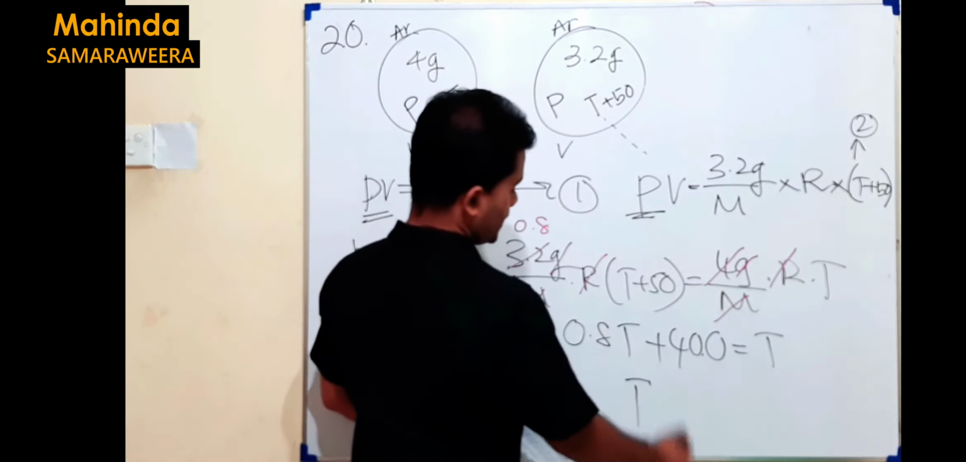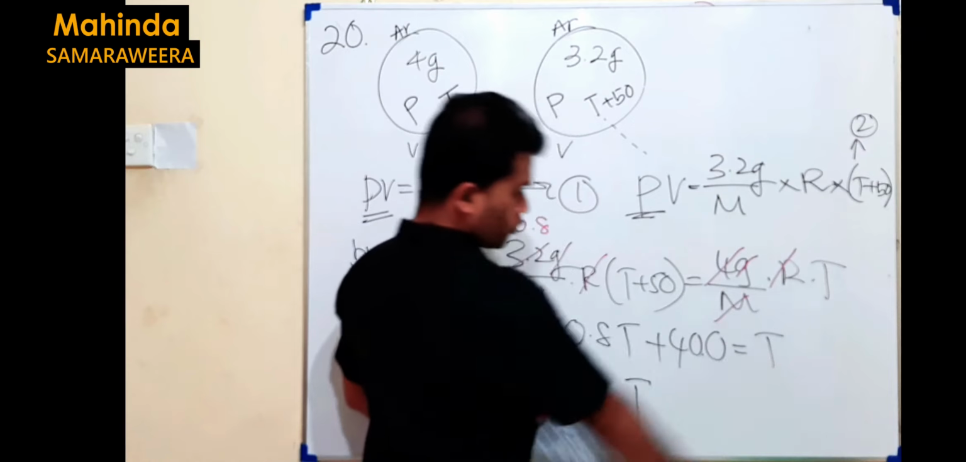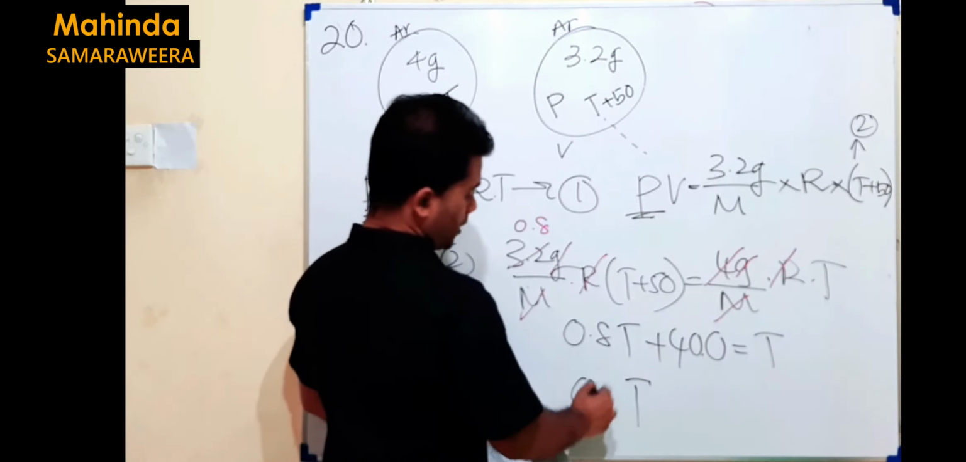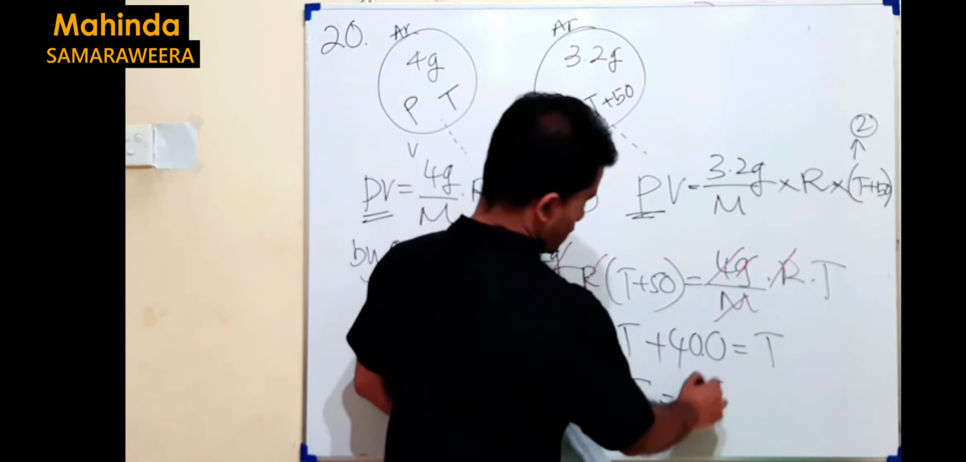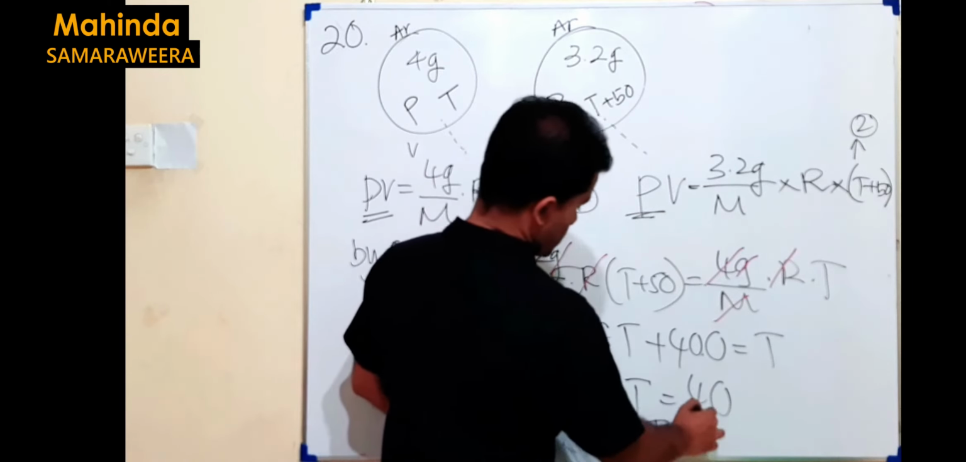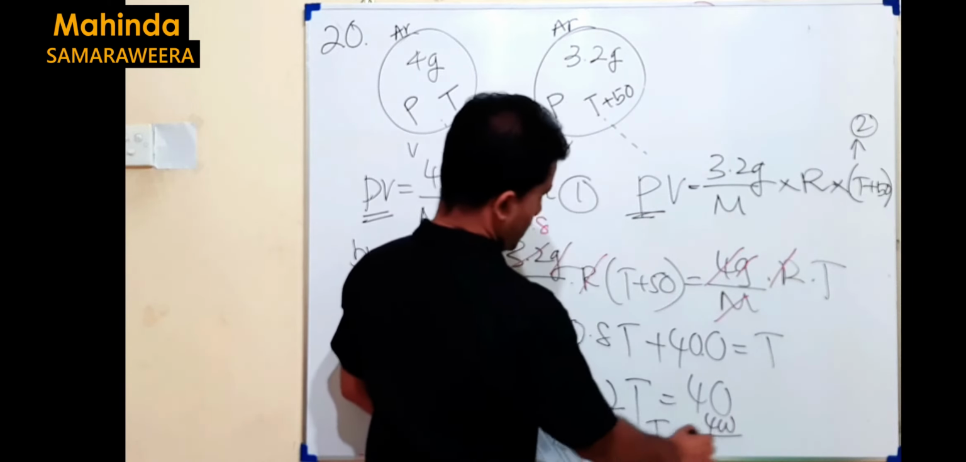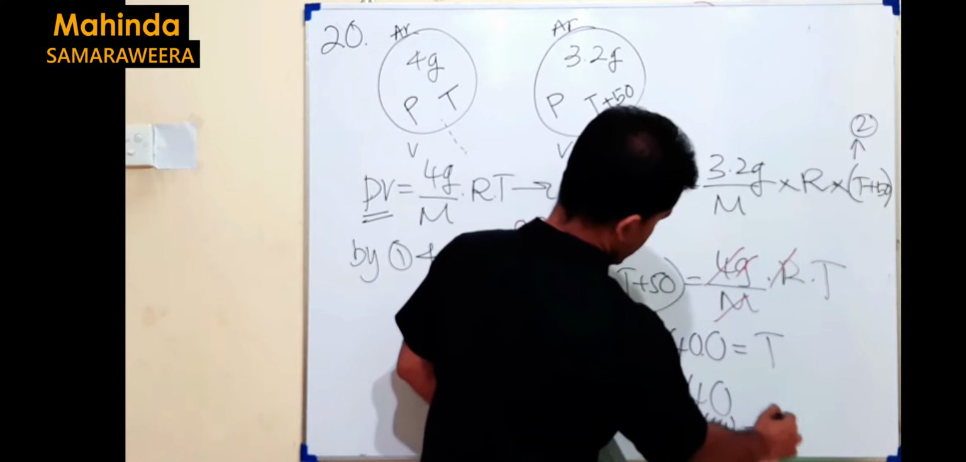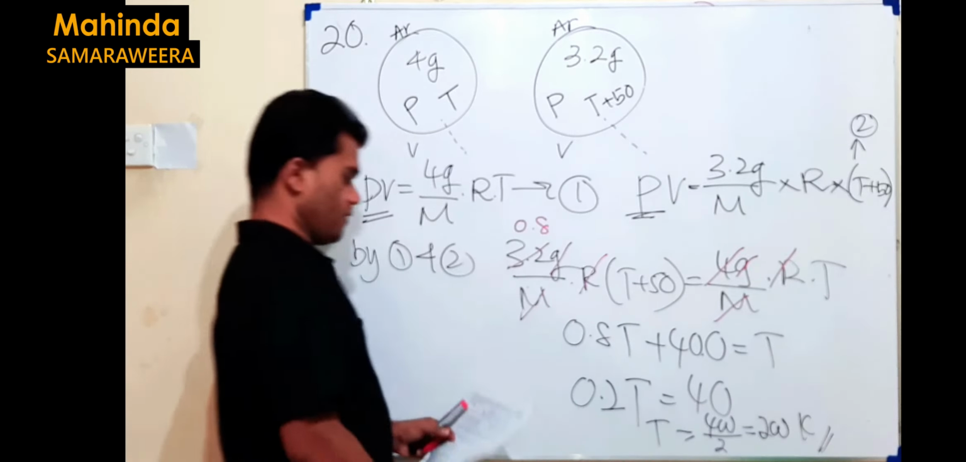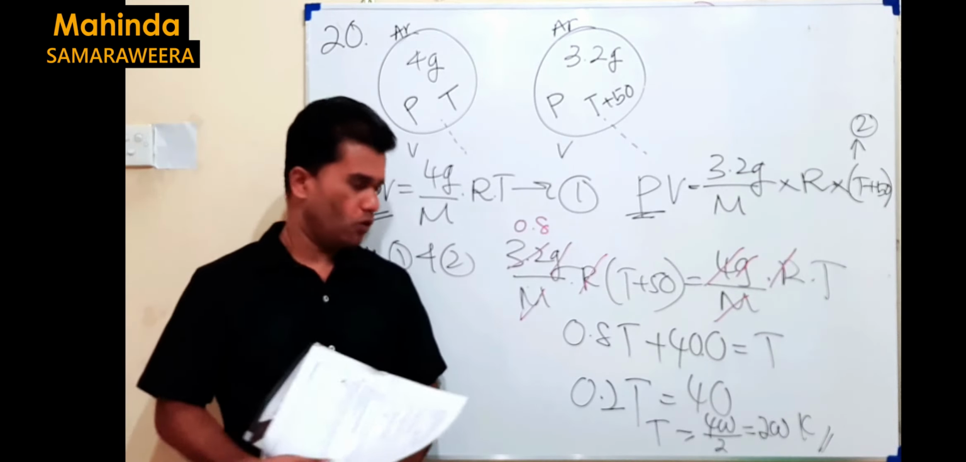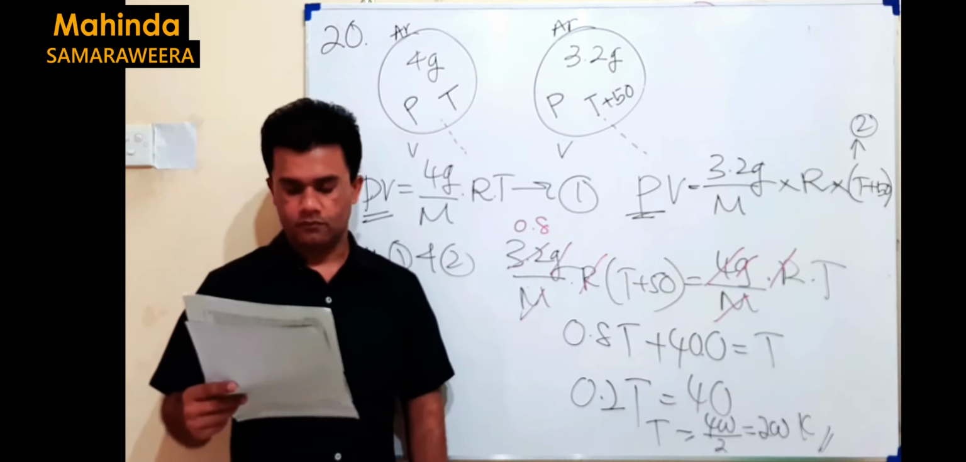So what about T? When you take 0.8 T to this side, it's T minus 0.8 T, it becomes 0.2 T, and that's equal to 40. Then T equals 400 divided by 2, which means 200. Since T is in Kelvin, it should be 200 Kelvin. That's the second answer.